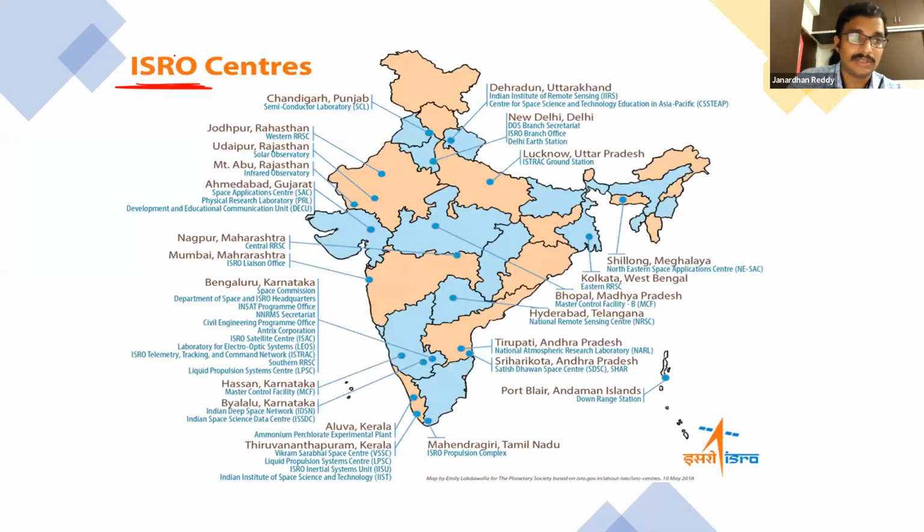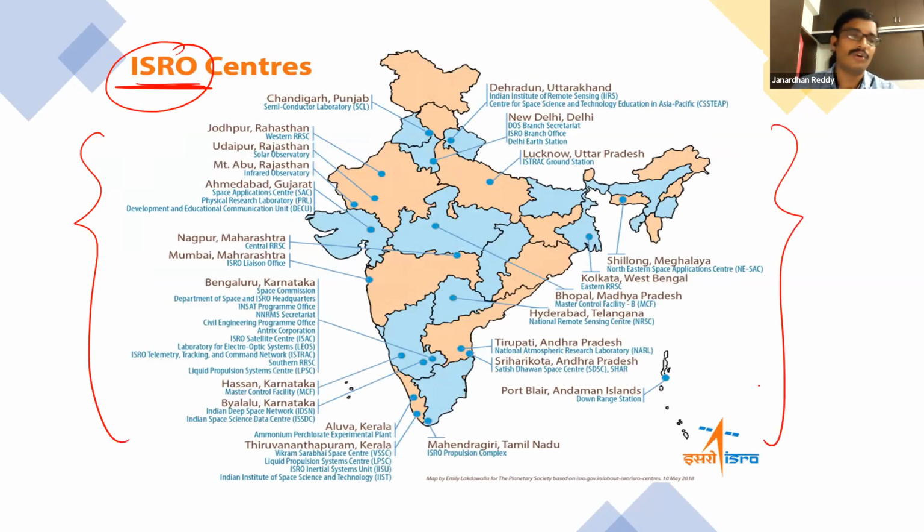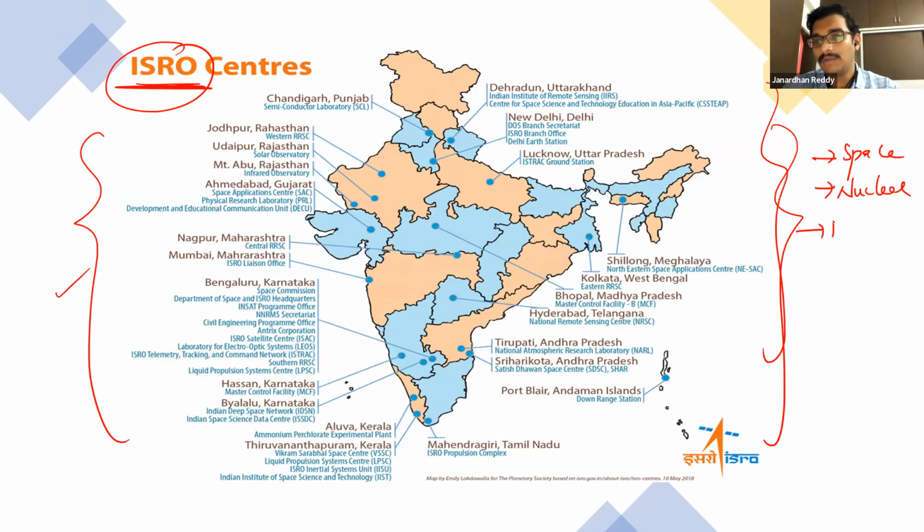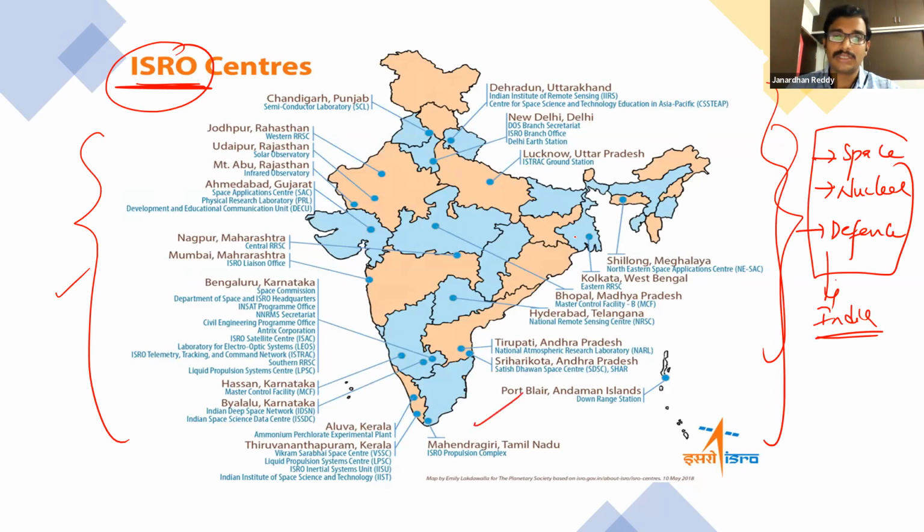This is the Indian Space Research Organization. It has established so many centers. Should we remember all? No. Briefly see once. We'll conclude now. I want to show one thing. So it has developed so much infrastructure. That's the reason space, nuclear, defense, these three are very strong areas with respect to India. So much infrastructure they have developed, that too from a very early stage.